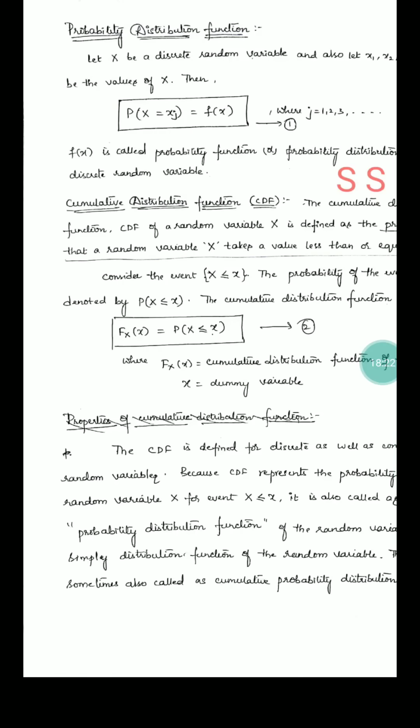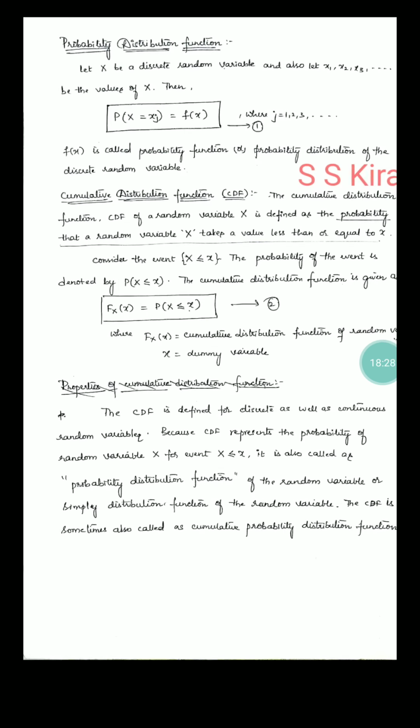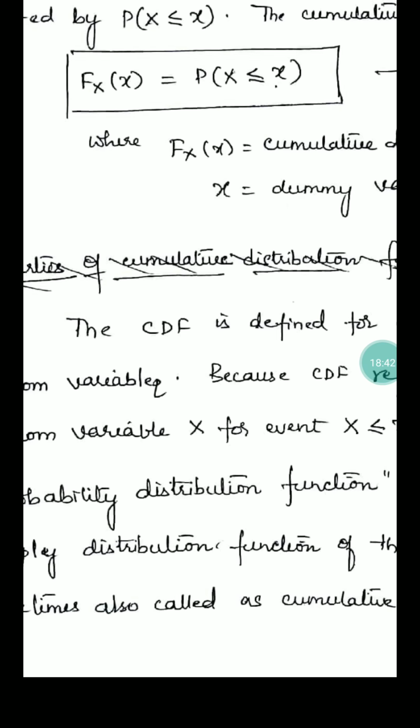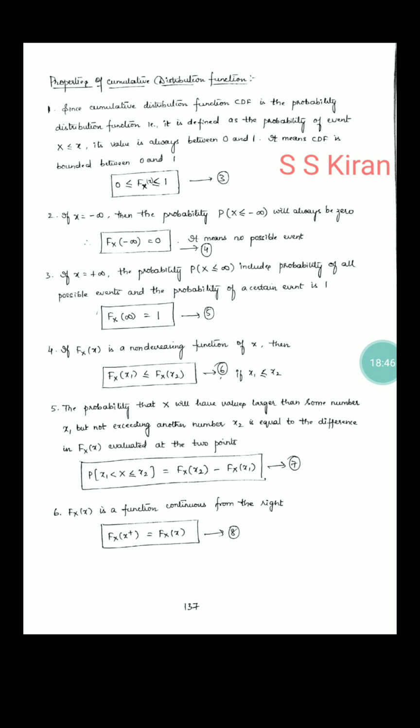Please concentrate. Now some notes: CDF is defined for discrete as well as continuous random variables. Obviously every function can be discussed in the discrete as well as the continuous case. The event capital X less than or equal to small x is also called the probability distribution function. Now some properties. I will read only the conditions.